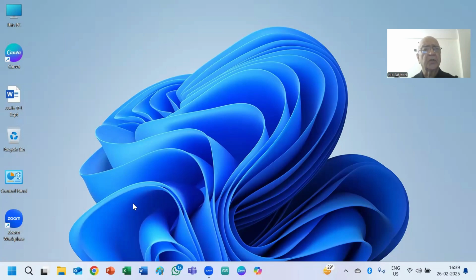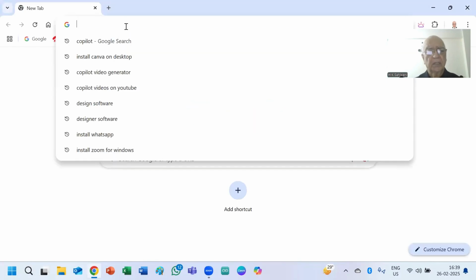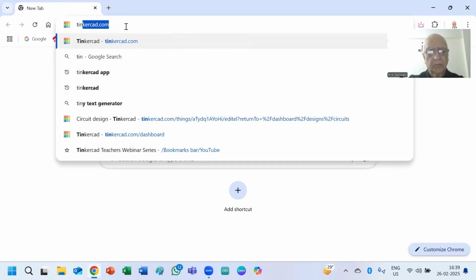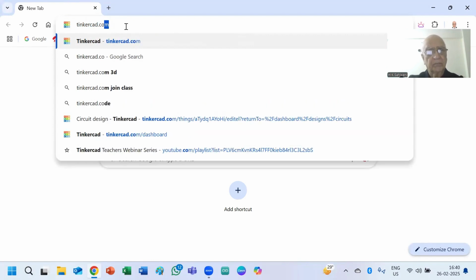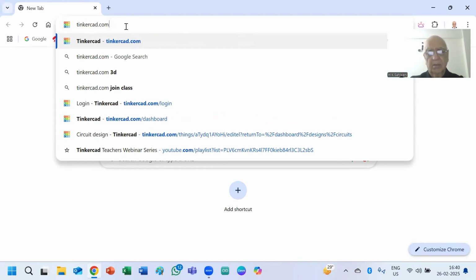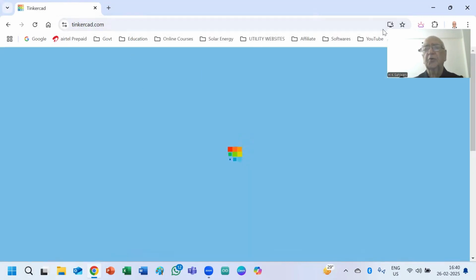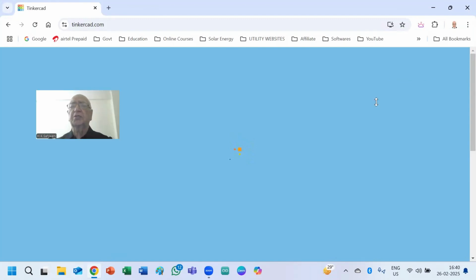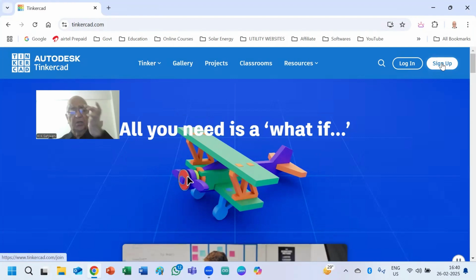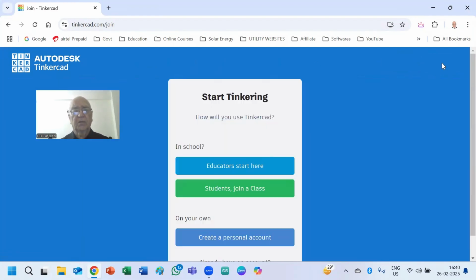you start any browser, write tinkercad.com, and enter. Once you enter, you will reach a screen in which there are two options. One is login and another is sign up. What you have to do is sign up first.